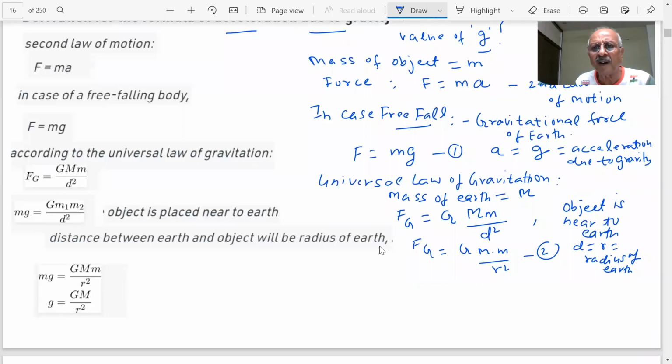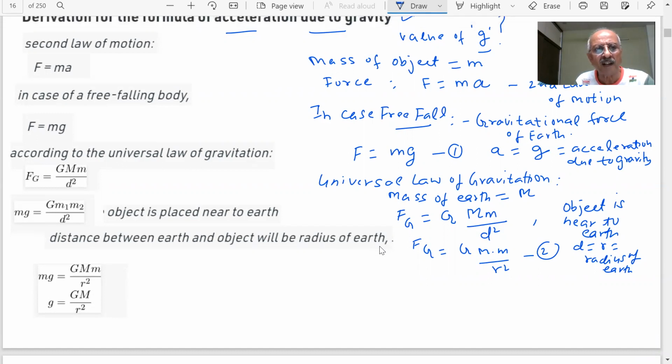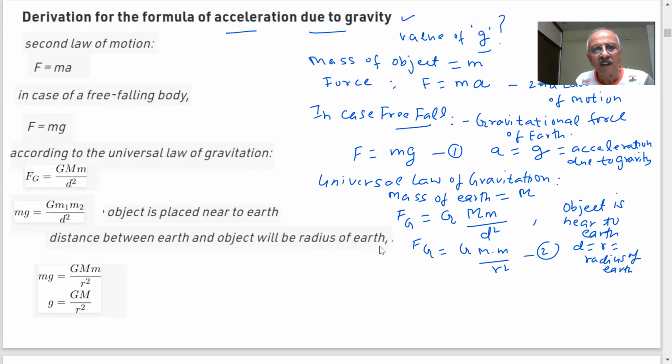So students, what is interesting is that this is a gravitational force and this must be equal to this force which is given by Newton's second law. So we can say from 1 and 2, students, if I put m into g equal to G M m by R square, what is happening, student?